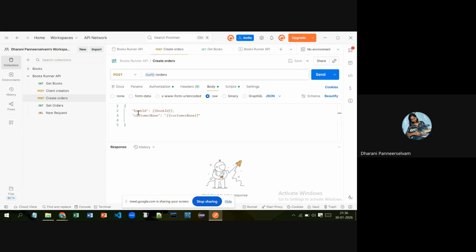So these attributes, in the backend there will be a SQL table, right? If we want to create an order, we have to look into the table and give queries. Is that so, sir? So again, if you're confused about the payload, book ID, customer name, think like this: for a books service, there should be a database somewhere. That's how you're getting the data. APIs and databases work very closely.